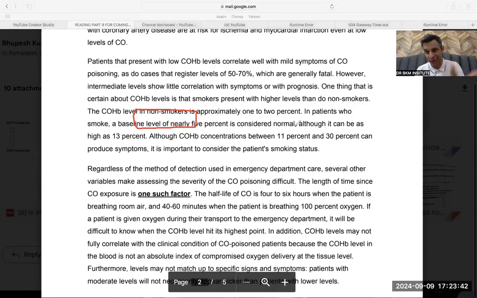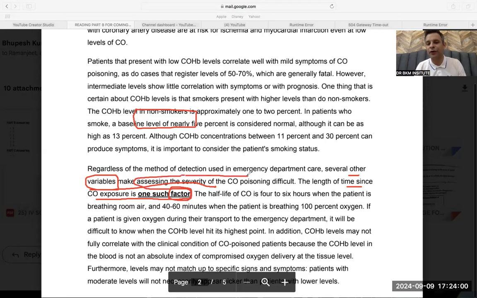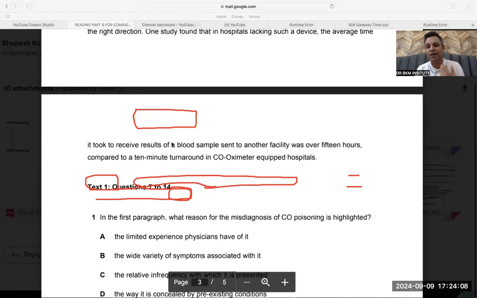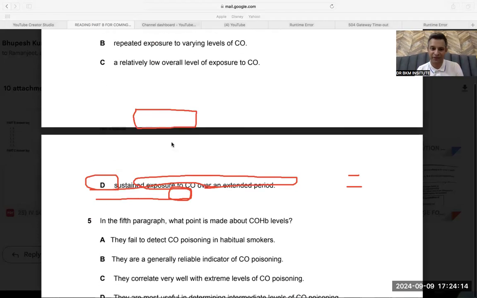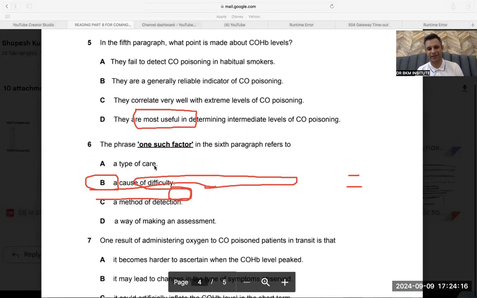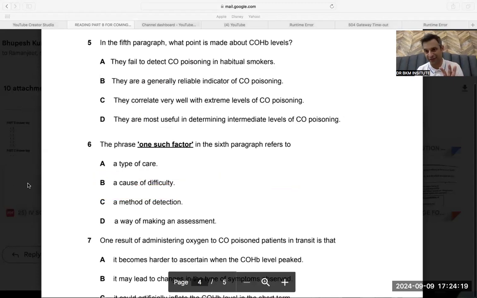See, again, I will tell you how to read. Several other factors, several other variables make assessment difficult. The length of time since carbon monoxide exposure is one such variable. So what is the variable doing? It is making the assessment of severity of carbon monoxide poisoning difficult. That means it is a cause of difficulty that is making the assessment difficult. It is not a method of detection.